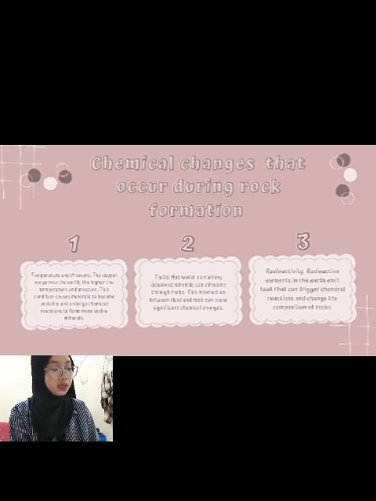The first one, temperature and pressure. The deeper we go into the earth, the higher the temperature and pressure. This condition causes minerals to become unstable and undergo chemical reactions to form more stable minerals. And the second one is fluids.